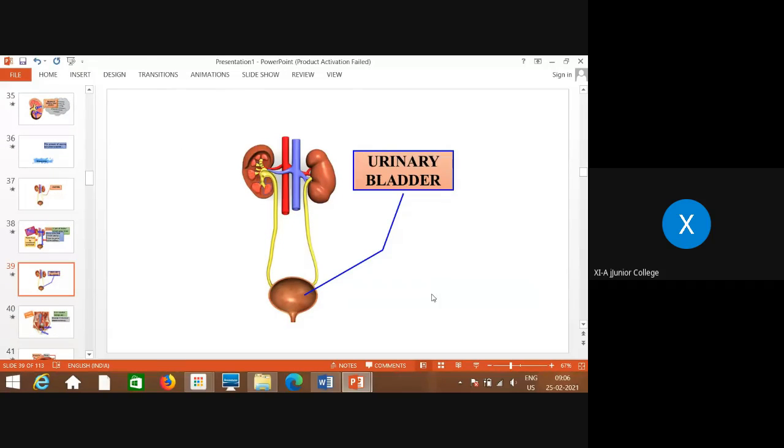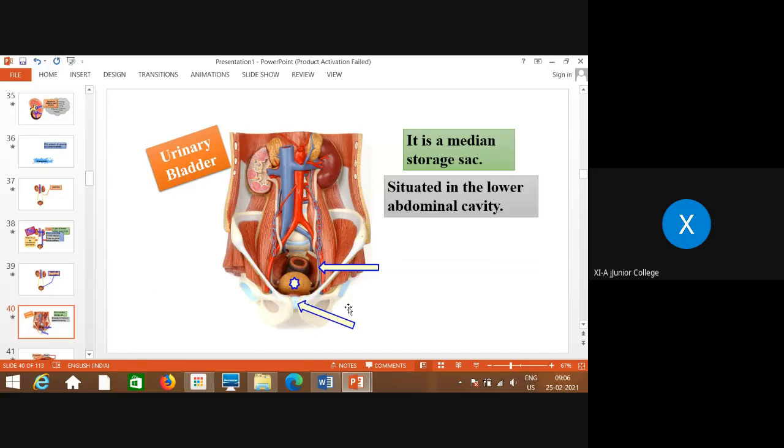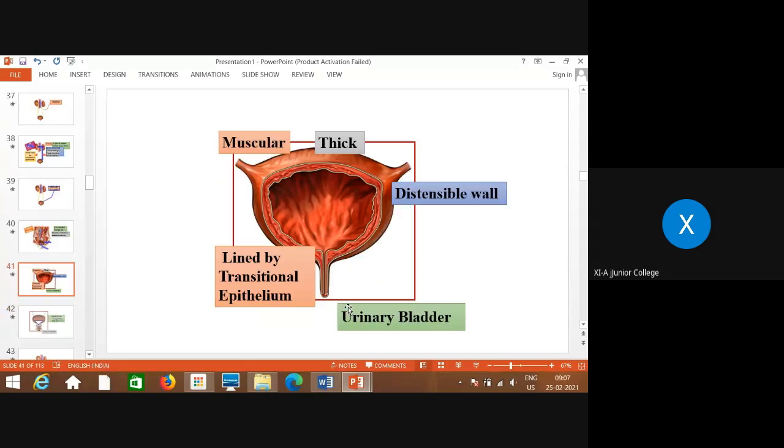Now the next structure involved in the excretory system is the urinary bladder, where there is temporary storage of urine. It is a median storage sac situated in the lower abdominal cavity. This is a pouch-like or sac-like structure situated in the lower abdominal cavity.